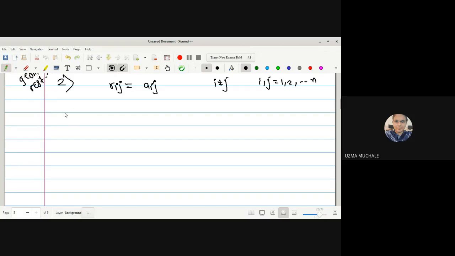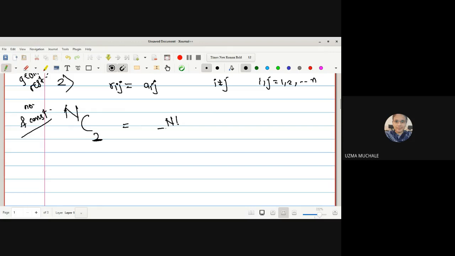So the possible number of constraints: out of n particles, the distance between any two particles is fixed. That is nC2. So this is the formula for the number of constraints, the number of geometric restrictions on the motion of the particles.